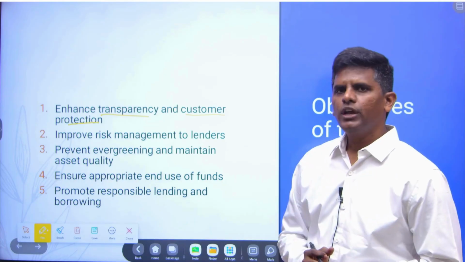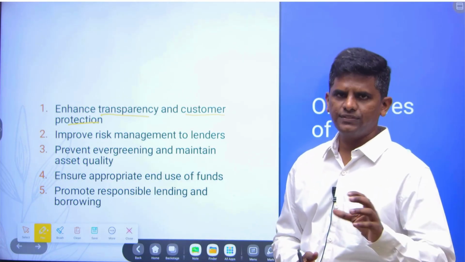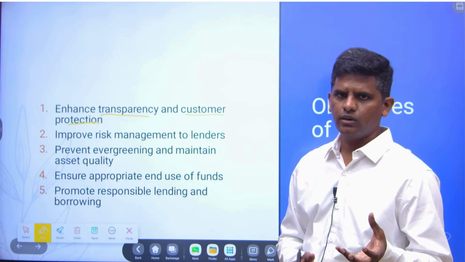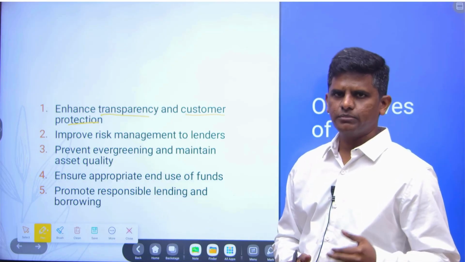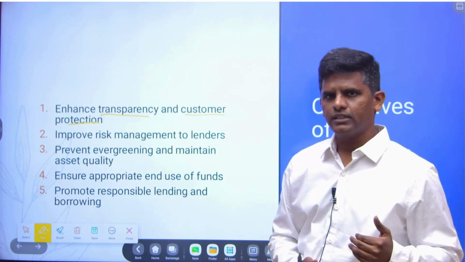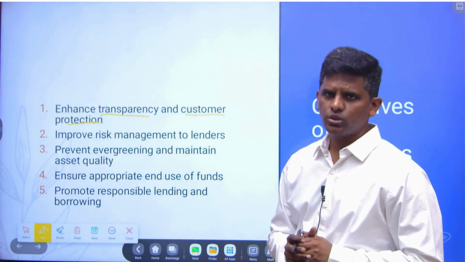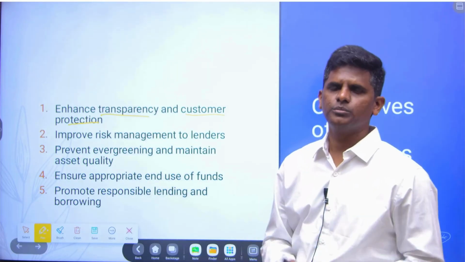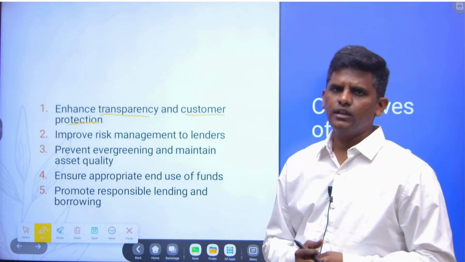Secondly, improving risk management for lenders, so that if the asset goes bad... All the loans being given are called assets, because the bank will get the money back. So from the bank's point of view, it is an asset. The RBI ensures that the asset quality doesn't go down, meaning the loan doesn't become an NPA.